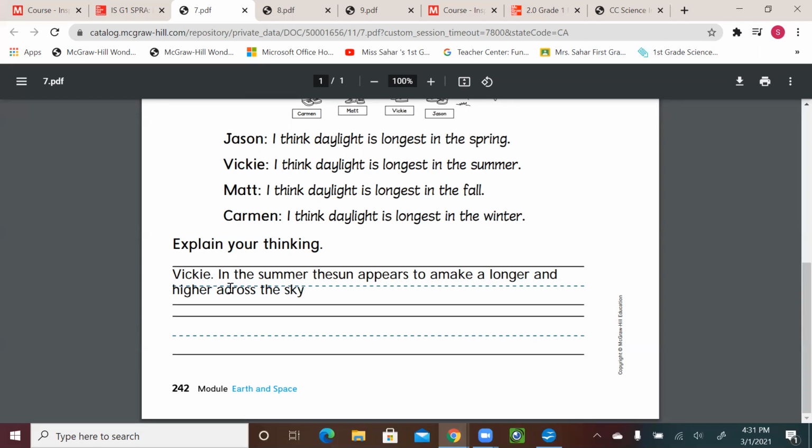So let's say that Vicky is right when she said, I think daylight is longest in the summer, so we can either circle or put her name. And why?